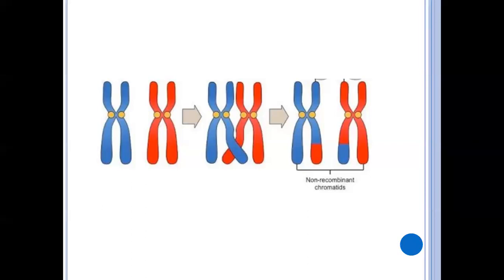So this is the mechanism of crossing over. Crossing over thus brings about the alteration of the linear sequence of genes in the chromosome, so it produces gametes and adds new combinations of characters in the offspring.